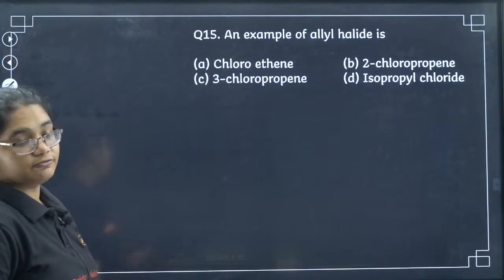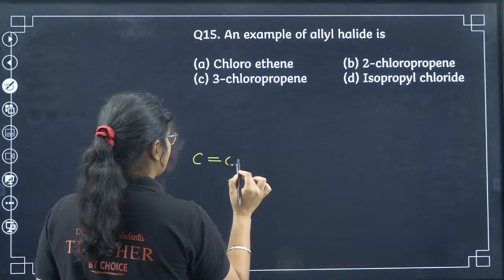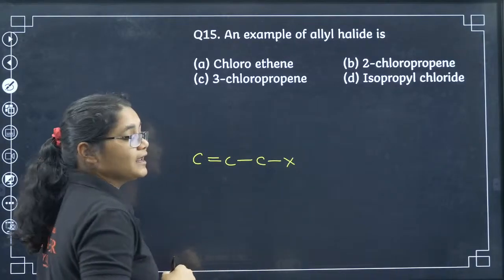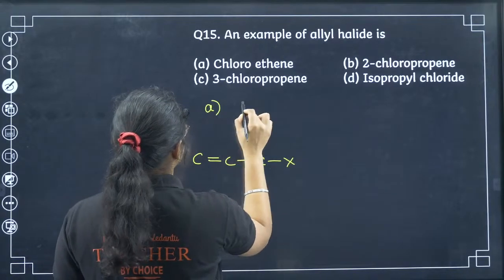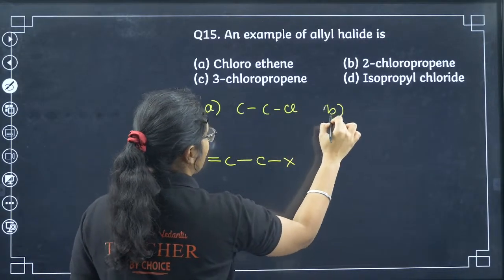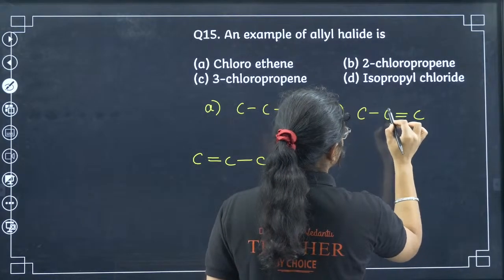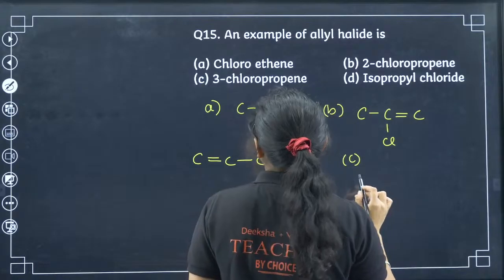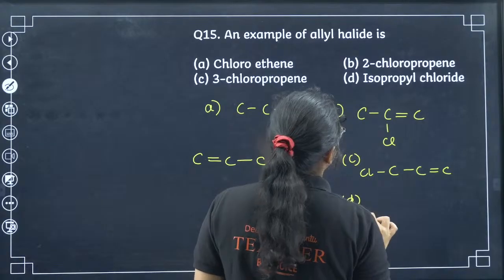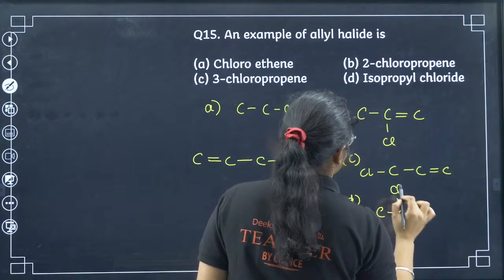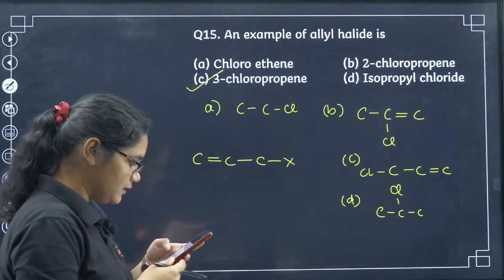So guys, let's move to the 15th question: an example of allyl halide. Just now we discussed what an allyl halide is. This is an allyl halide. Option A is chloroethane, B is 2-chloropropene, C is 3-chloropropene, and D is isopropyl chloride. Which is an allylic halide? Yes, C is the correct one, 3-chloropropene. All of you are correct.